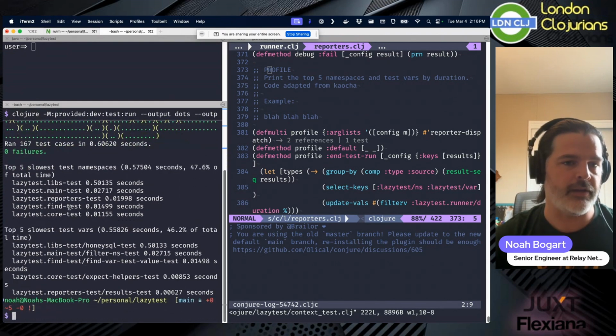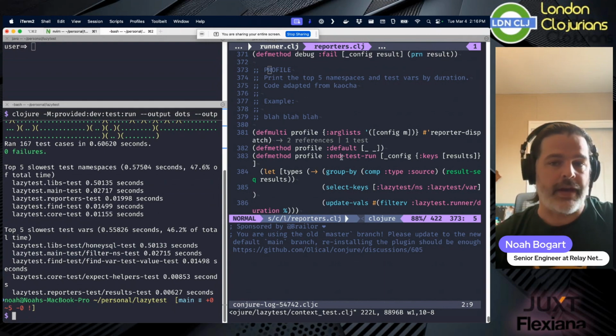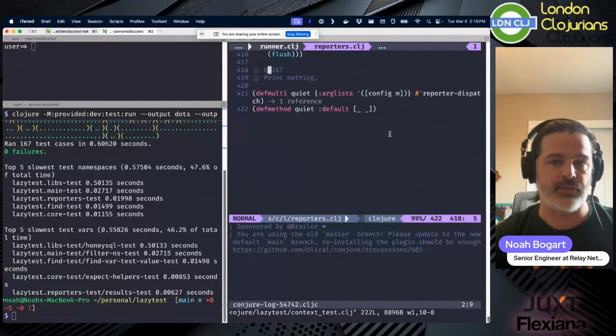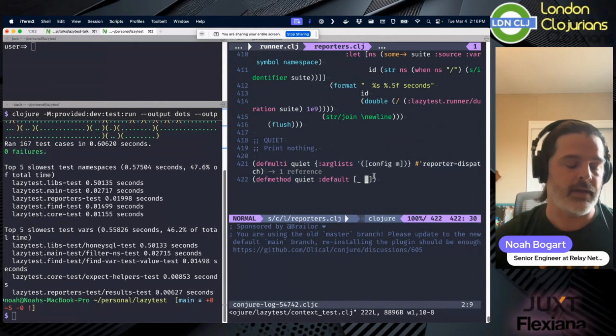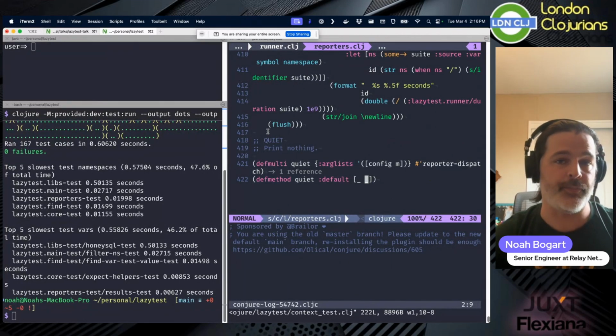And the profile here shows me the top 5 slowest test namespaces, and also the slowest 5 test vars, right? Which is pretty great. It's pretty miraculous that I can do this. And all it takes is writing another multi-method, which anybody can do.